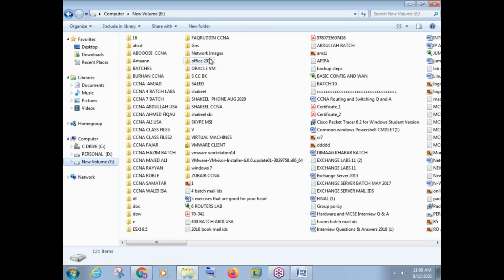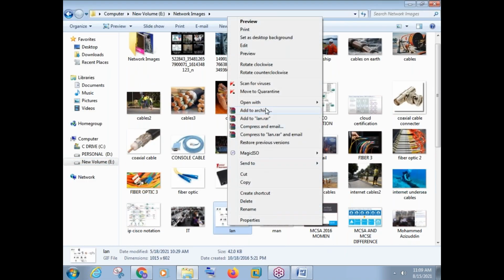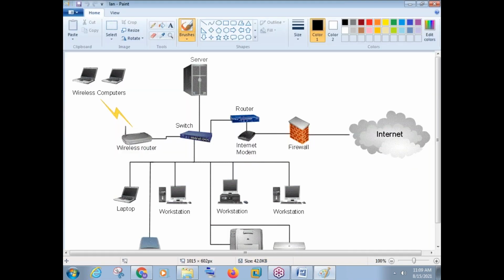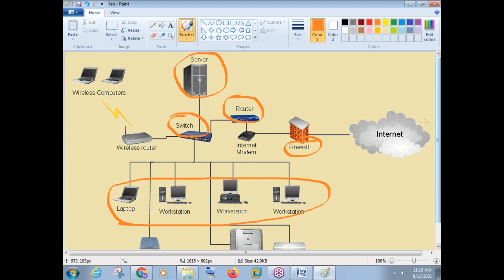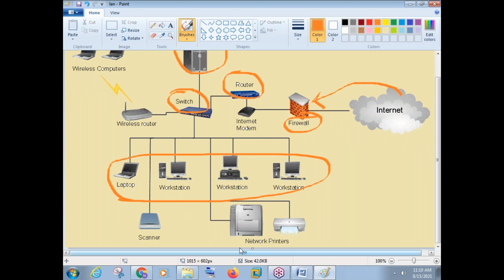I'll take you to a computer network. Let us see how the computer network will be designed actually, how the devices will be connected. Okay, so this is a very simple computer network. What we can see in this computer network, we can clearly see there is a server here. There is a switch here, there is a router, there is a firewall, and we have many computers here. Okay, and the internet connection is coming inside the network. There is a printer here. There is only one printer we can see. We can see many computers, but printer is only one.